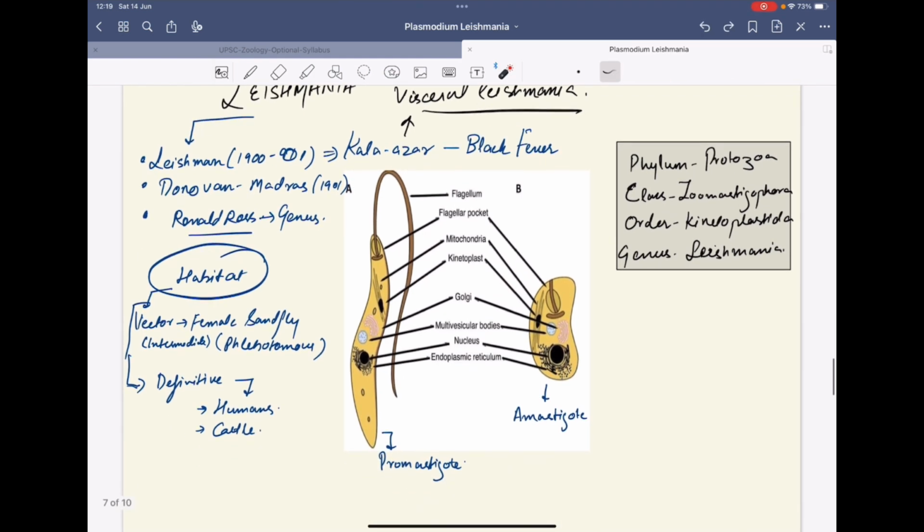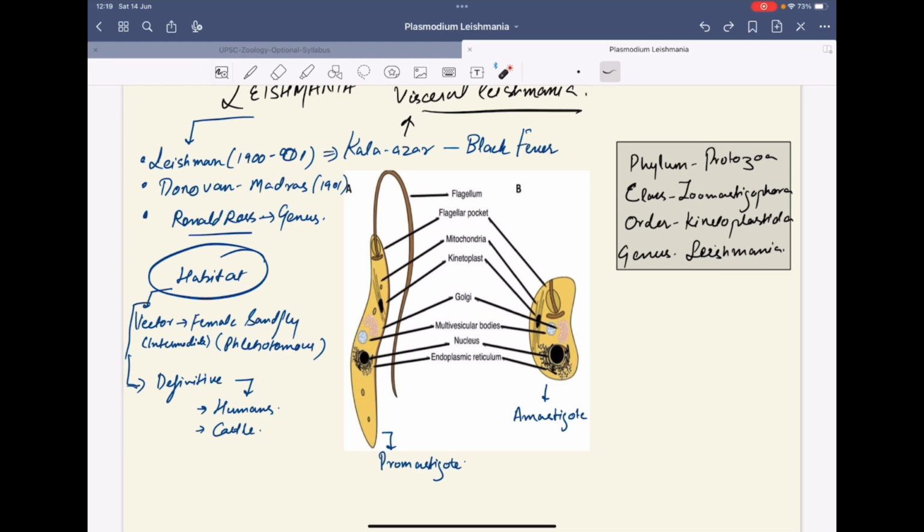You will see that it has two hosts. One is the female sandfly, that is Phlebotomus. It is the intermediate host, and its definitive host is human. And it is in two forms: the amastigote form and the promastigote form.